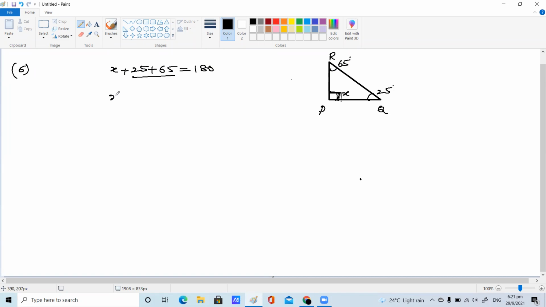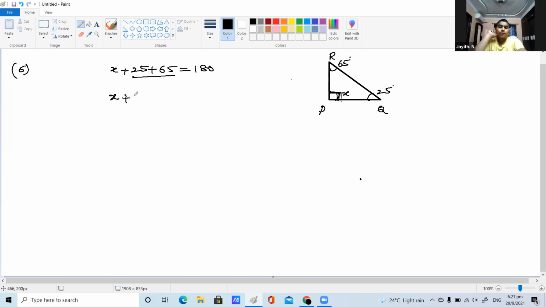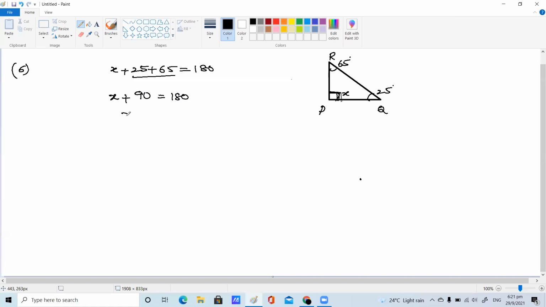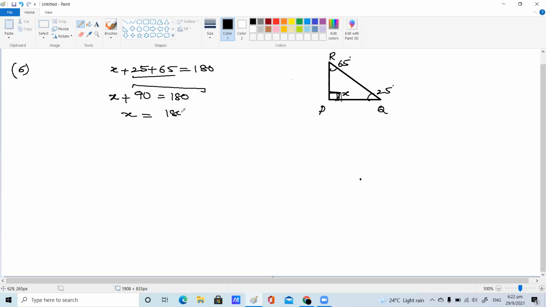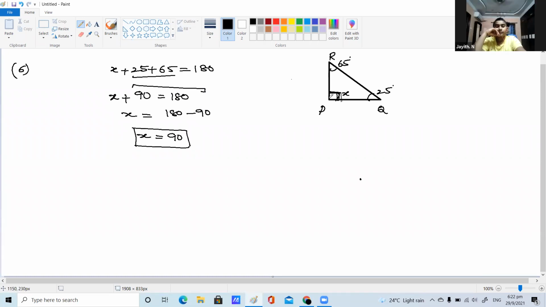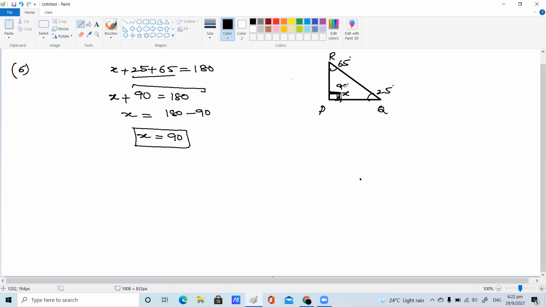X plus 90 is equal to 180. So X is equal to 180 minus 90, which is 90. X is 90. So the unknown angle is 90 here. This is nothing but a right angle. By seeing this, we can say that one of the angles is 90, which means it is a right angle triangle. Yes, ma'am. So we know this is a right angle triangle.